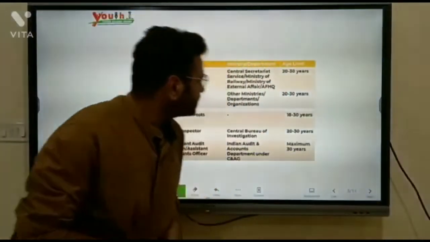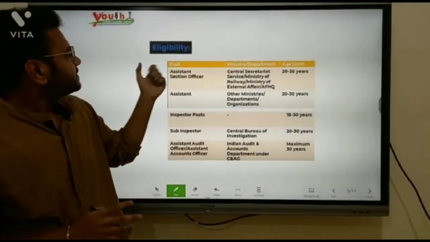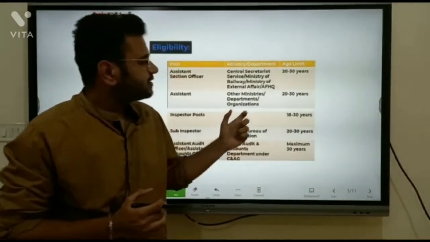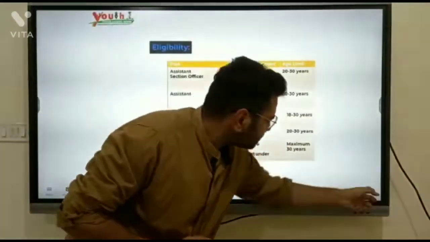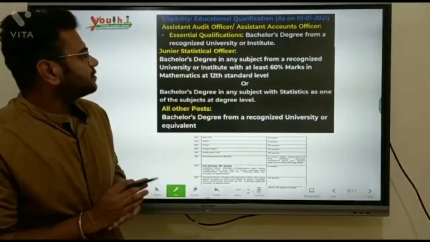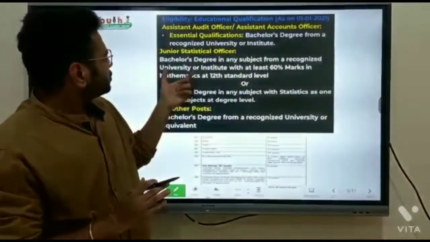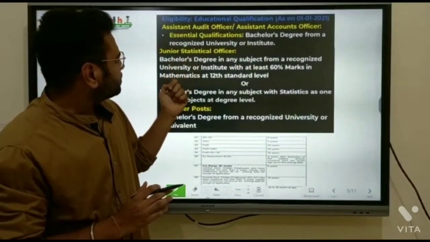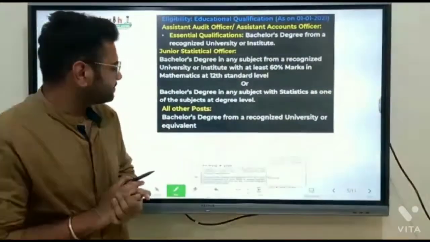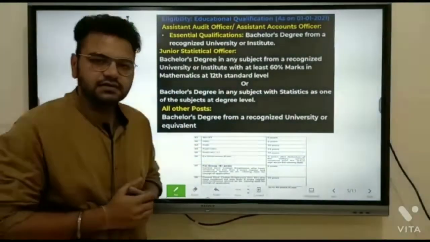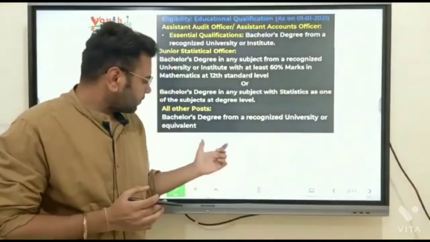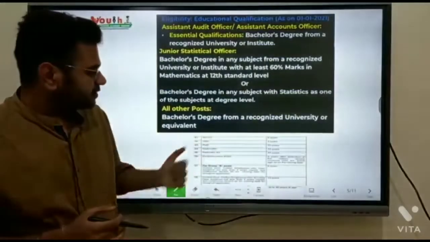So students, first we understand its eligibility. The age limit for SSC CGL is 20 to 30. The maximum age limit is 30 years. And the educational qualification for all posts is graduate, but for some posts like Junior Statistical Officer, at least 60% marks in mathematics in 12th standard are needed. There are some age relaxations by the central government: for ST/SC 5 years, OBC 3 years, PWD 10 years and so on.